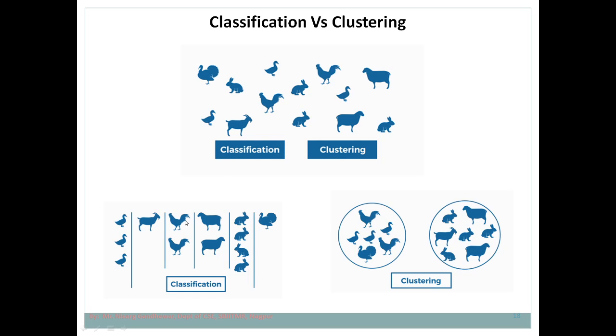So in case of classification, there are a total of 6 categories. Here you can see this is category 1, this is category 2, this is category 3, 4, 5 and 6. So in this way these animals are classified into 6 different categories. So it is a multi-class classification problem. But when it comes to the process of clustering, in this case 2 clusters are formed. So this is cluster 1 and this is cluster 2.